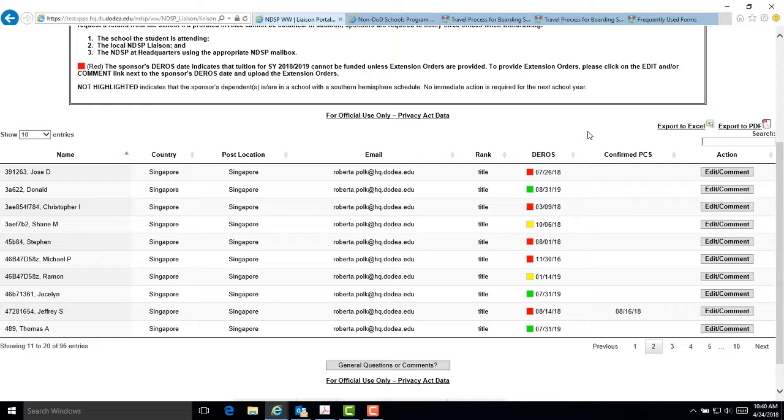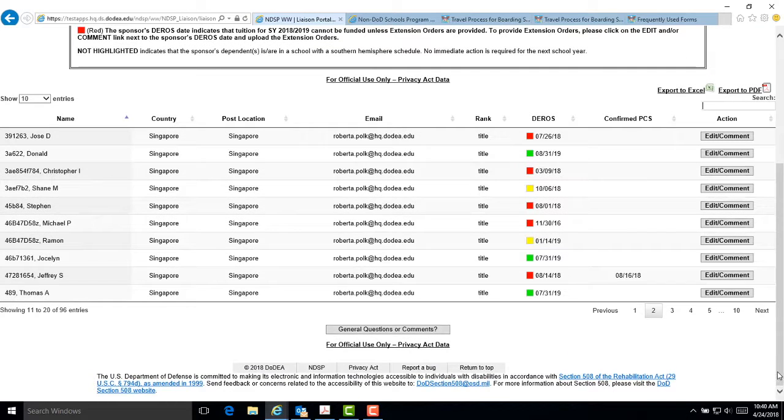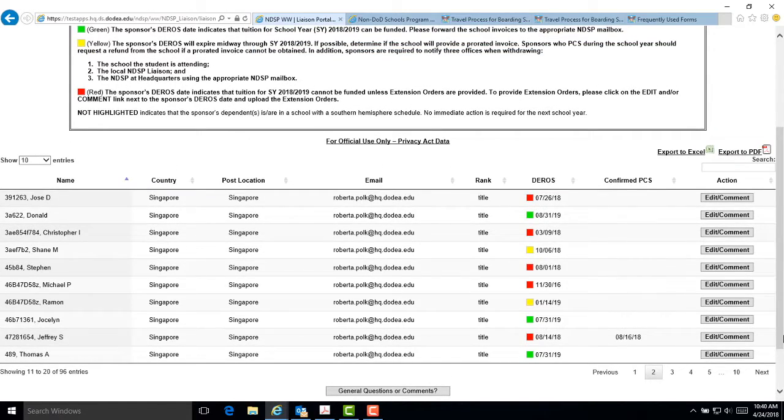The post location determines the DSSR allowance a child will receive. The email address needs to be up to date so that the NDSP can stay in contact with sponsors, especially during the re-registration process. Please ensure that sponsor email addresses are accurate. The color coding for the DoDEA's is explained in the box above.